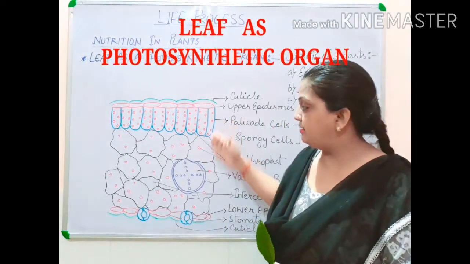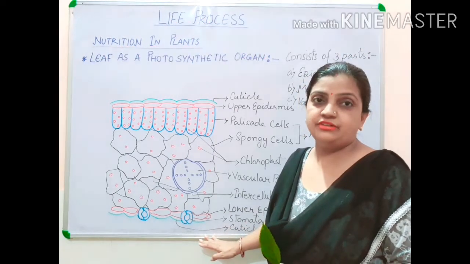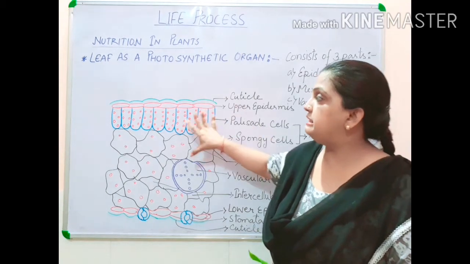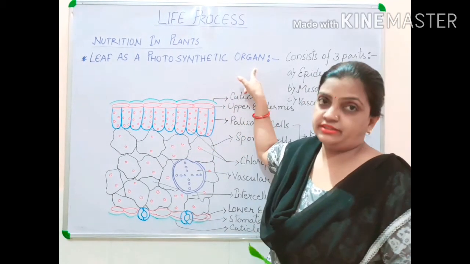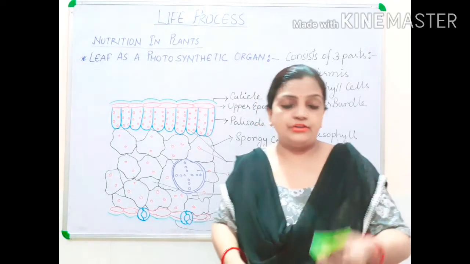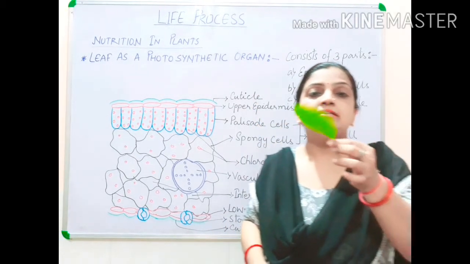Children, you can see here I have drawn the structure of a leaf. Now you will be assuming that where the leaf is. Now this leaf is a photosynthetic organ. It is a structure where your photosynthesis occurs. Now you can see that I have held a leaf in my hand,